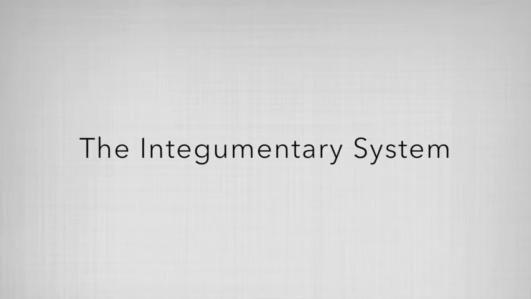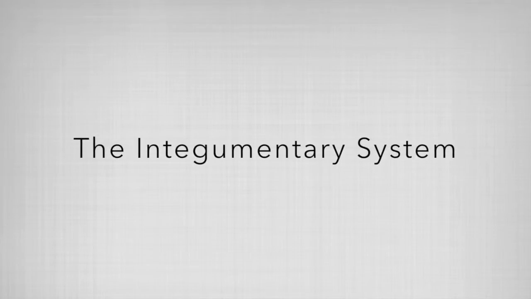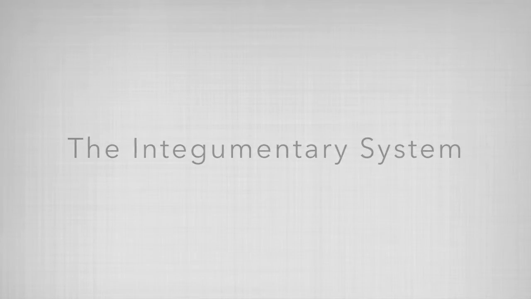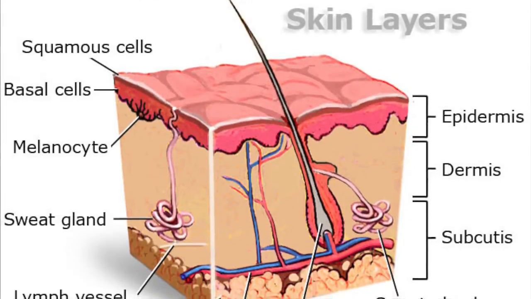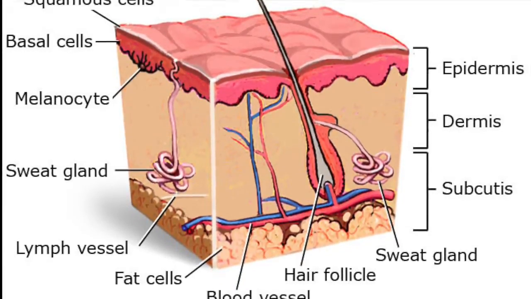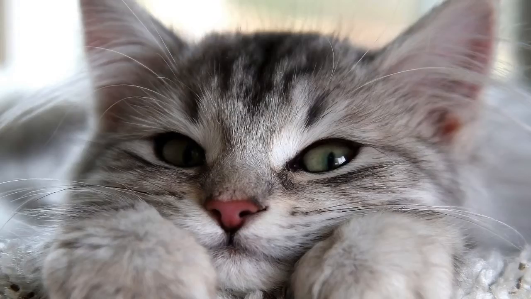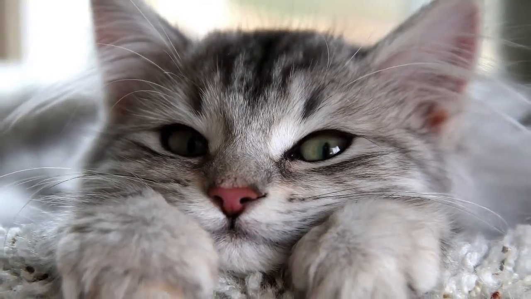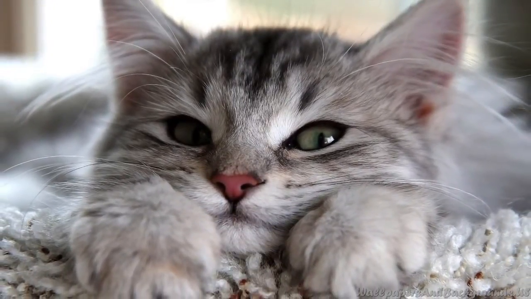Its function is to protect the internal body, produce vitamin D, regulate temperature, and prevent water loss. The layers of the skin are the epidermis, dermis, and subcutaneous tissue. The main structures of the integumentary system are the skin, sweat glands, blood vessels, nerves, hair, and muscles. Cats also add fur, whiskers, and retractable claws to this list. However, cats only have sweat glands on their paws, unlike humans who have them all over their bodies.